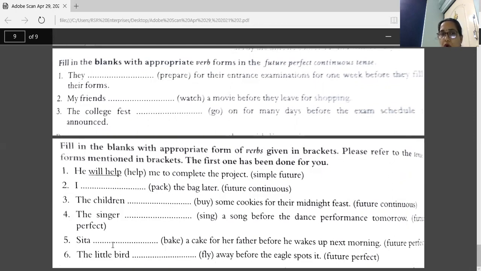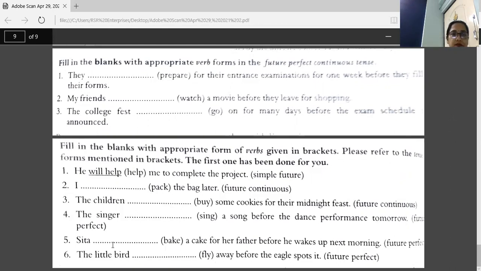You have to use those words in the tenses which are given in brackets after the sentence, right? First is done already. He dashed me to complete the project. Word help, change it to simple future, or you have to write simple future of this verb. So your answer is will help.